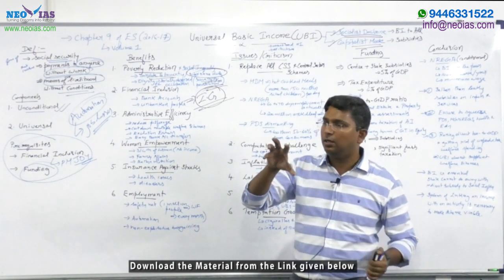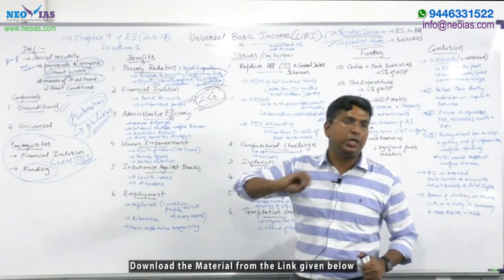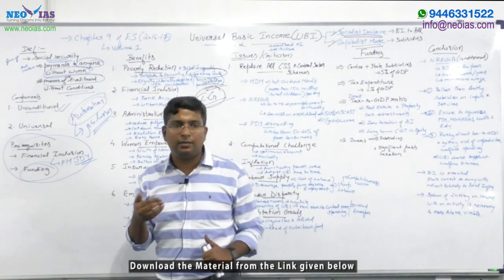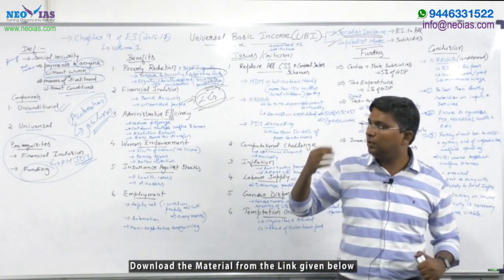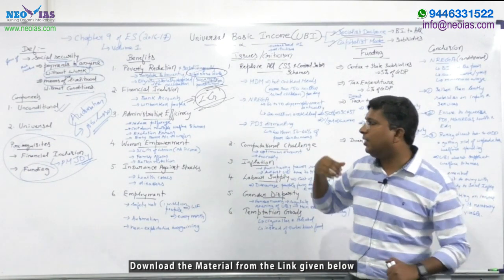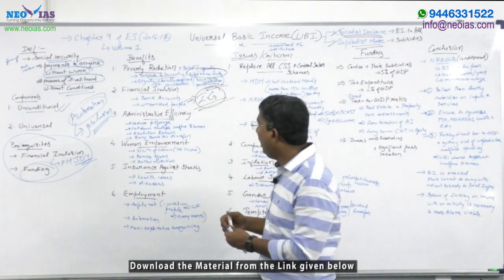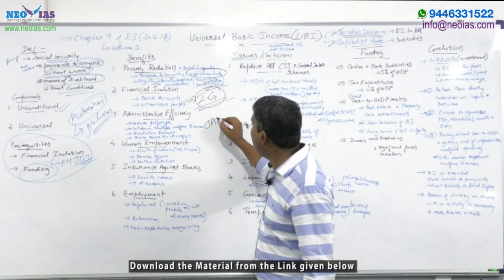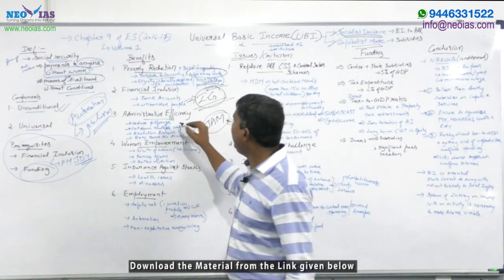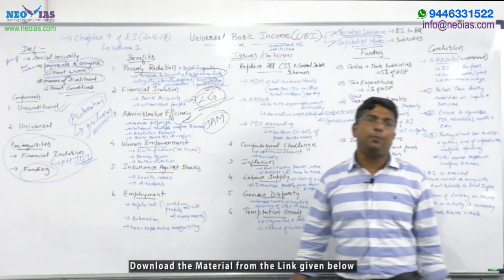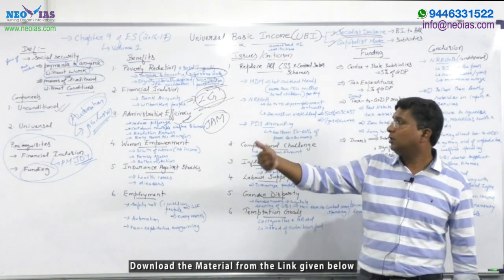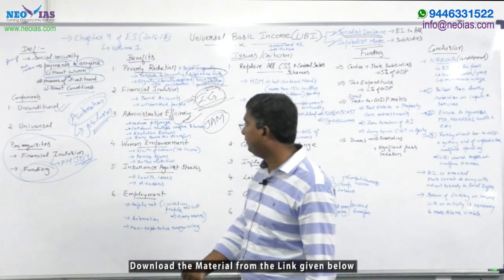Instead, the government will give a minimum income to the accounts of all the citizens. So this becomes easy for the administration, as they can directly transfer the money to the accounts of the citizens. Thereby, by reducing pilferage, and because of Aadhaar and the JAM Trinity, this is possible. Administrative efficiency can be improved, and it will help in the reduction of corruption, especially in welfare schemes. So that's a benefit regarding administration.